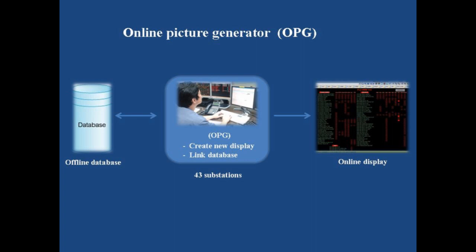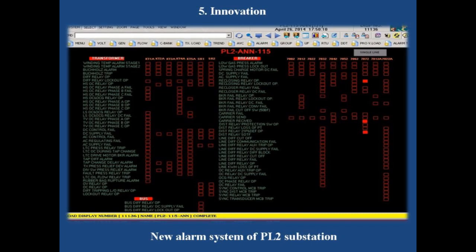NAC operators improved the alarm display in the backup SCADA system by creating a new display for each substation. All points must be linked to the offline database, and then all displays must be converted to online displays. All alarm data in each substation will be displayed on only one page. This picture is the new alarm system of Pluak Daeng substation.